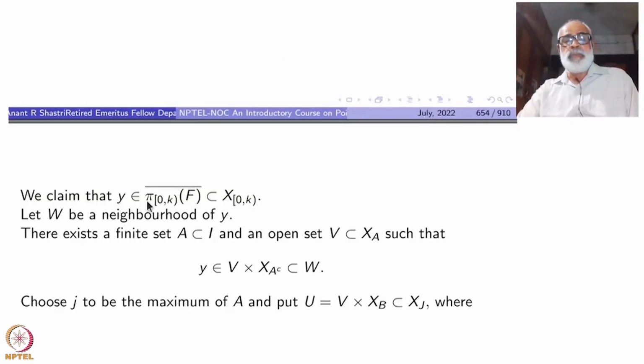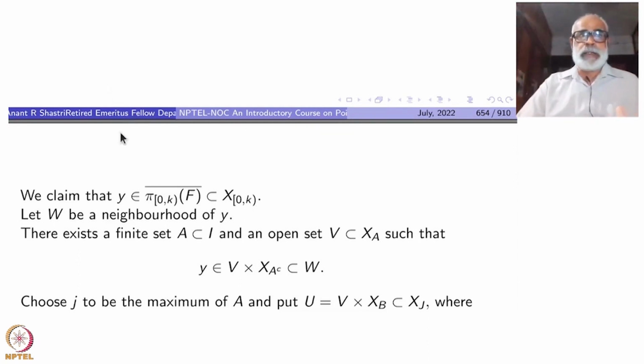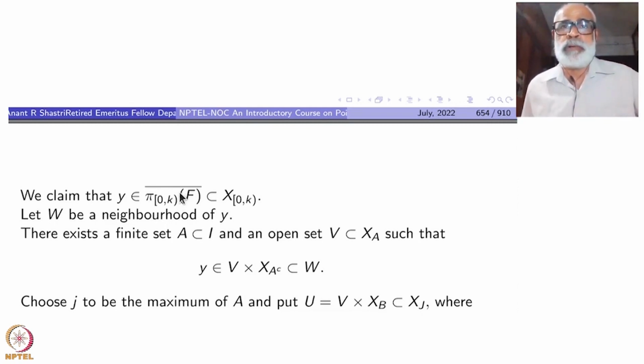This y will be in pi of 0 k operating upon f, the closure of that. So all this is happening inside X_0k. Okay. So we have to prove this one. We have got a y which projects correctly, but why is it in the closure? So this is where something has to be used from the product topology. What is that? The definition of product topology. That's what we are going to use.